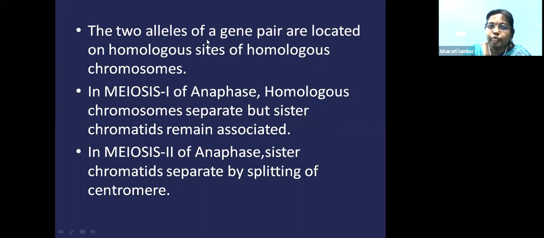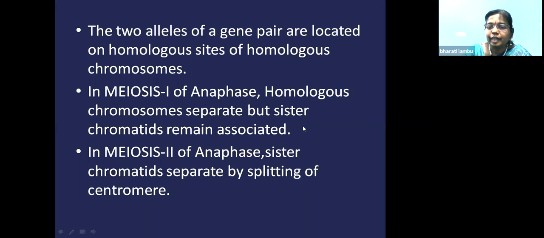So two alleles of a gene pair are located on the homologous sites of the homologous chromosomes. Wherever one allele is present, parallel to that in the next homologous chromosome's chromatid, they are present in the same line. That is what is given here. In anaphase of meiosis 1, the homologous chromosomes will separate, but the sister chromatids will remain associated, like the genes.